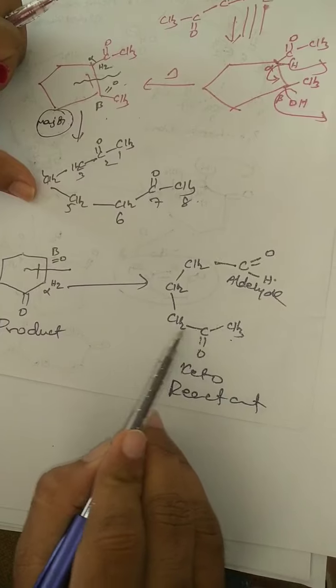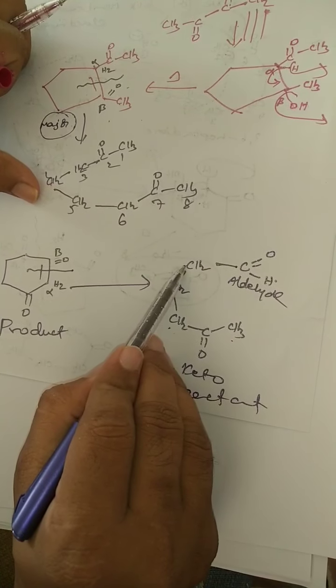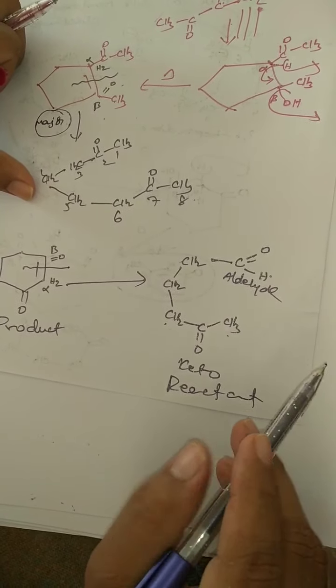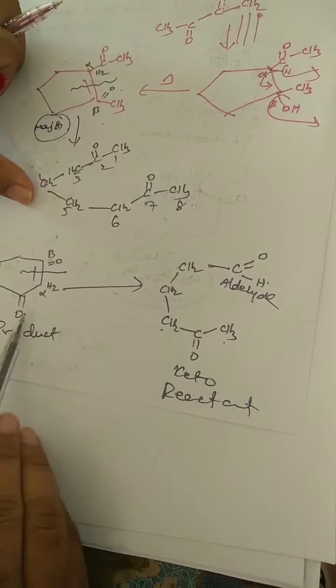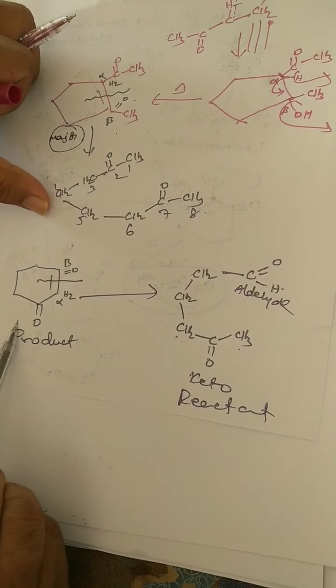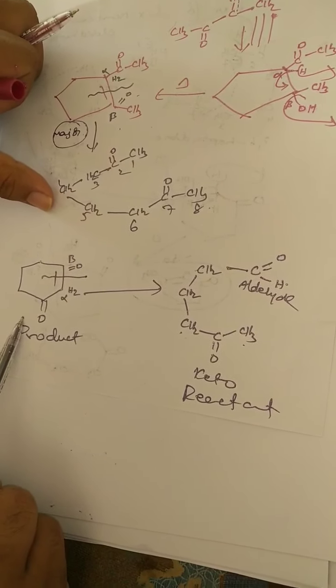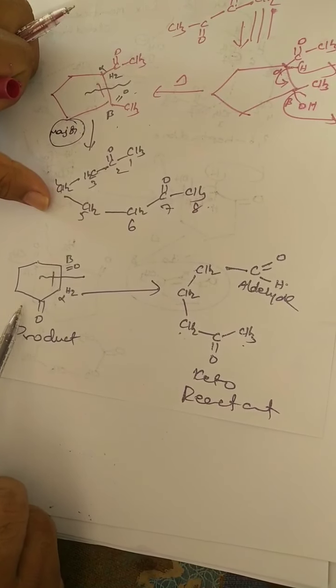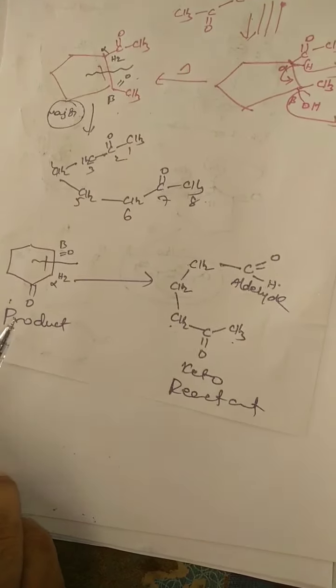Here there are two possibilities of getting a carbanion. You may get it here, or here, or here. So out of three possibilities, which one is better? You make it, and finally if you get this product, that carbanion is more stable. So you have to get finally this product. So this is called intramolecular aldol condensation.